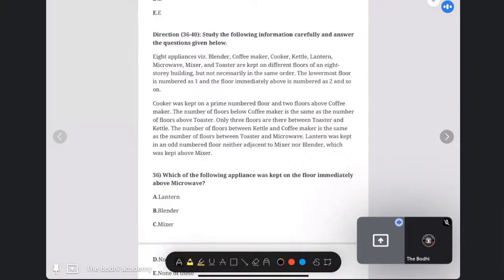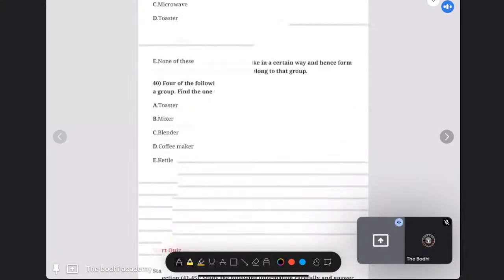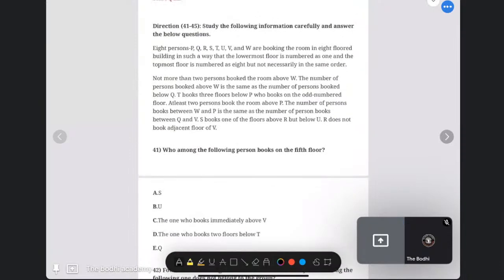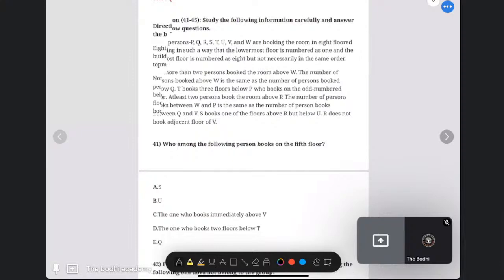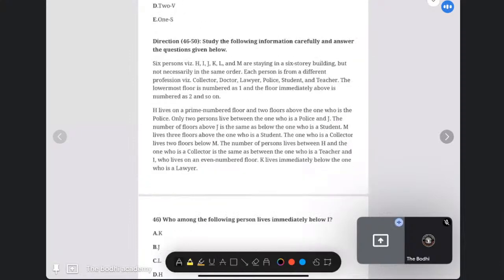Question number 2 for the day. You have to practice it. I think this is the same one which I have given earlier. Okay, repeated question. Take this one.